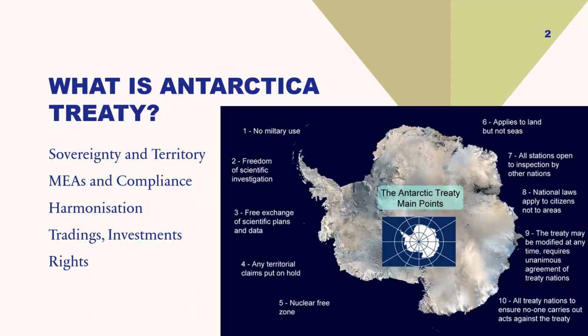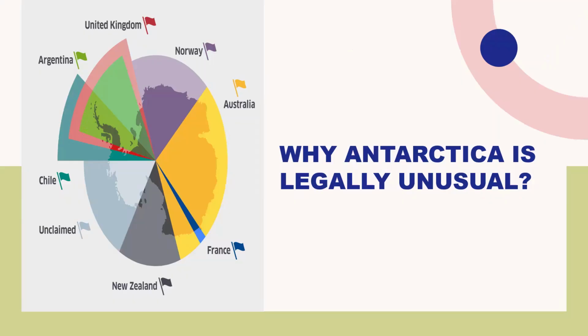The Antarctic Treaty is an international legal agreement that manages Antarctica through peace, science, and cooperation. It prevents Antarctica from becoming a site of military conflict and supports scientific investigation, and that is why it's a good example for understanding how international environmental law can govern areas that are beyond the national control of the state.